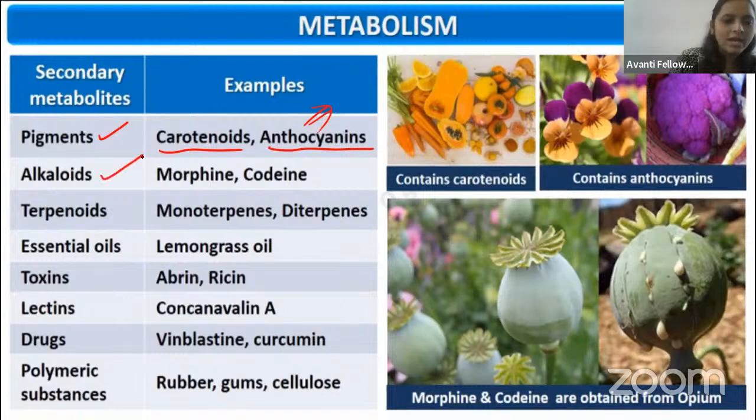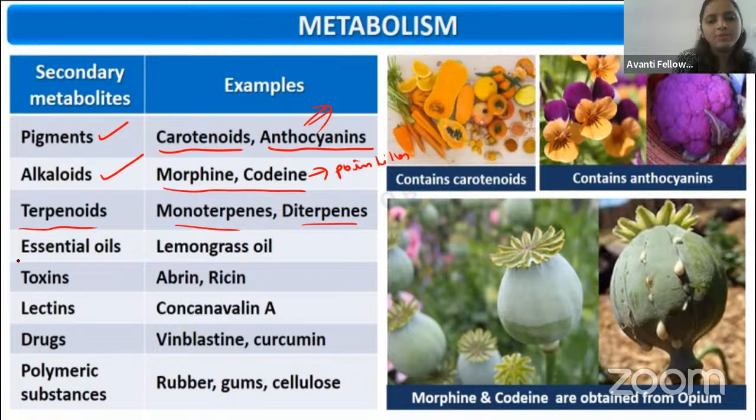And alkaloids, which are secondary metabolites. Examples for the alkaloids are morphine and codeine. These act as painkillers. Then coming to the terpenoids, monoterpene and diterpene, and essential oil, lemongrass oil, and toxins, abrin and ricin. They will ask you a question like this: which is the secondary metabolite that acts as a toxin? Which is that? Abrin and ricin.